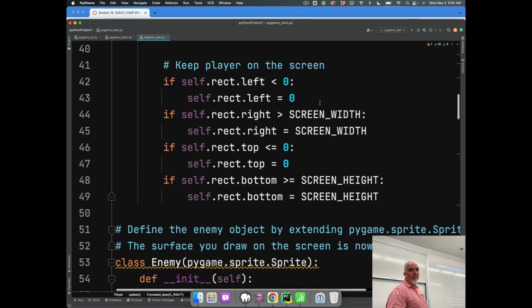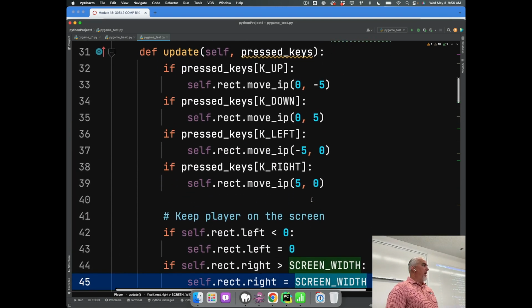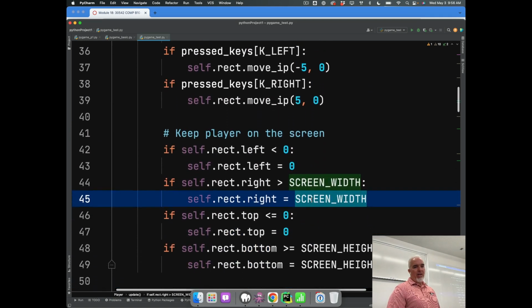This section of code makes sure that the player doesn't fly off the screen. It basically says if the left side of the rectangle is less than 0, meaning the left side is off the left side of the screen, then let's freeze it here. We can't get less than 0. If the right side is bigger than the screen width, then stop it right there at the screen width. And then same for top and bottom. Basically, if you don't do this, you can physically fly the plane off the screen.